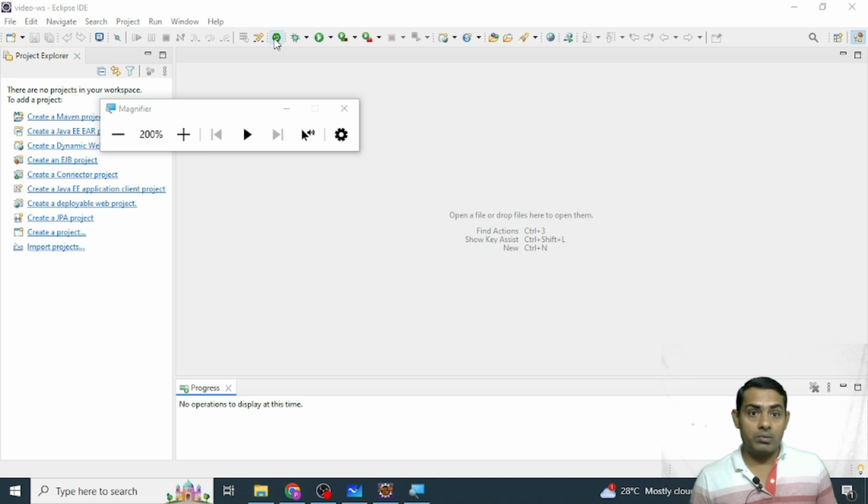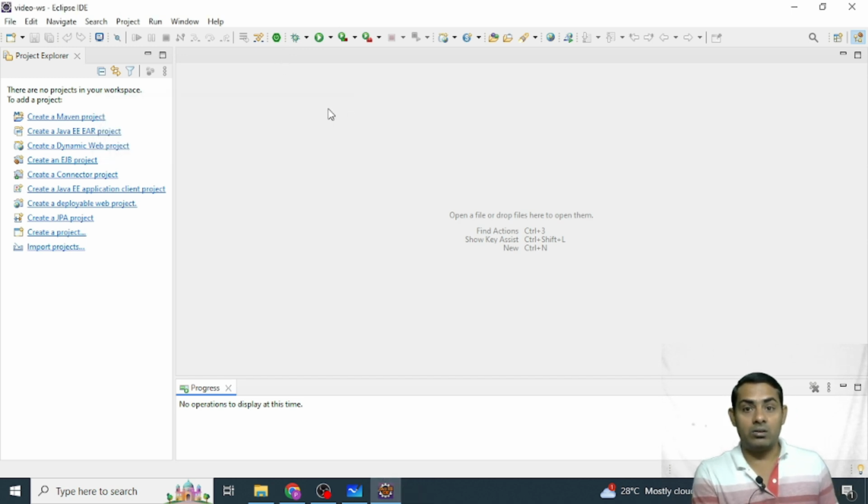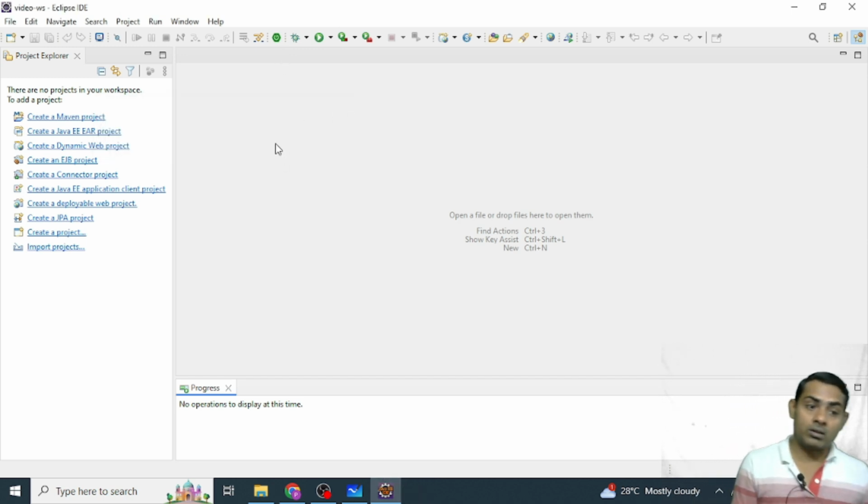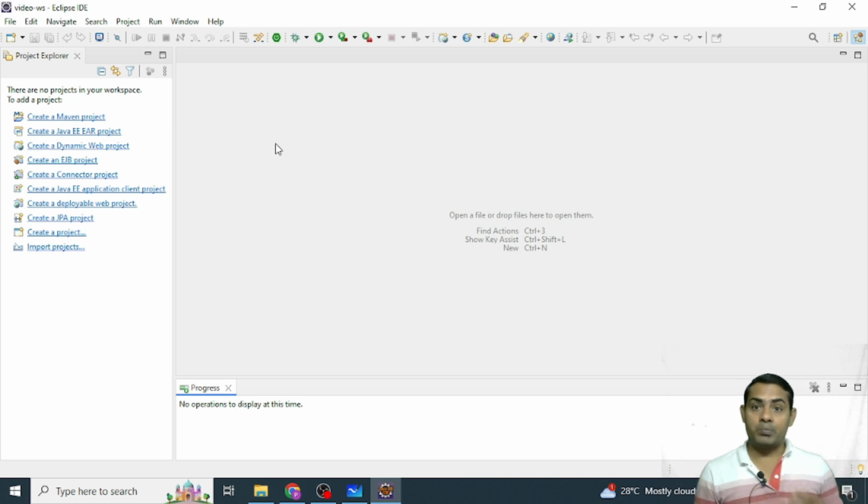But now we have added the STS plugins, this icon is there, which means we have successfully added the STS plugins in this Eclipse IDE. So from now onwards we can create the Spring Boot application using Eclipse IDE.